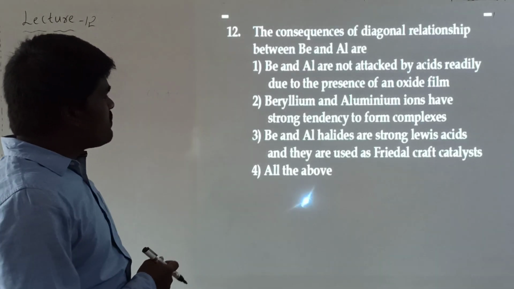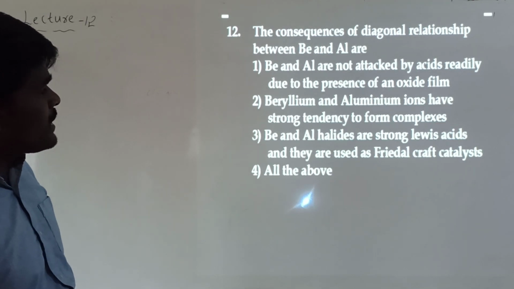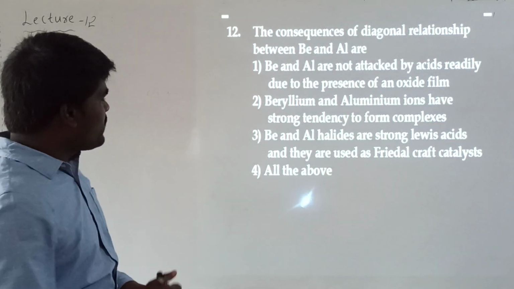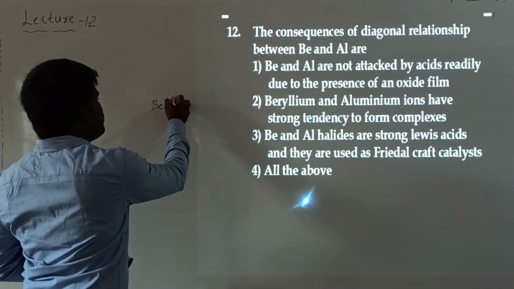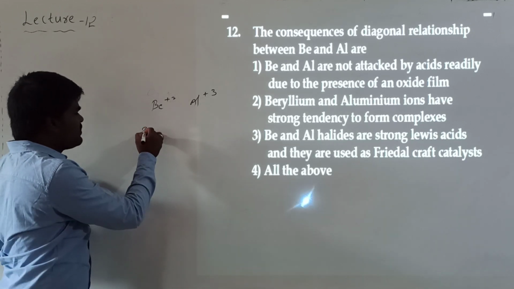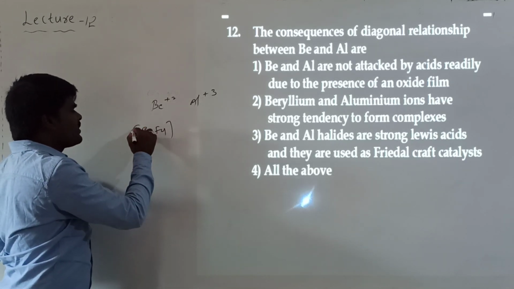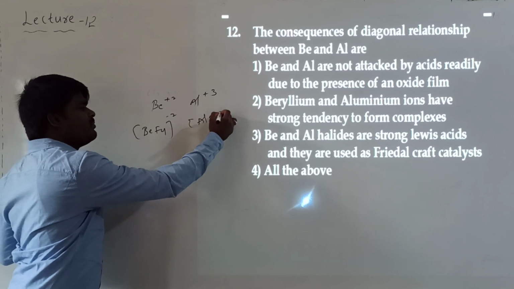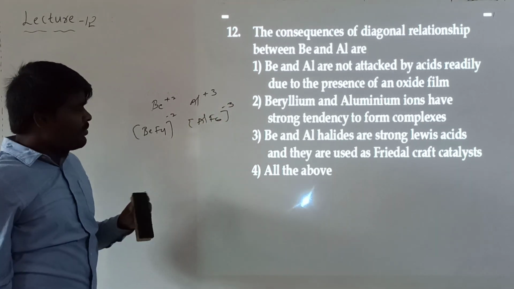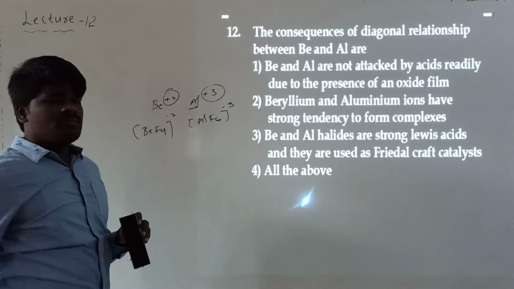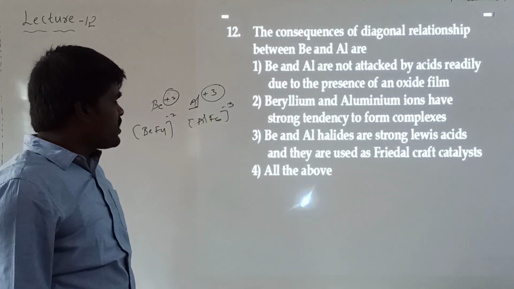And let us see the second option. Beryllium and aluminium ions have strong tendency to form complexes. Because of their smaller size, both Be2+ and Al3+ have a stronger tendency for the formation of complexes. Beryllium forms various complexes like BeF4 2-. And aluminium also forms complexes, because of their smaller size as well as the larger charge, they have a tendency to form complex compounds.